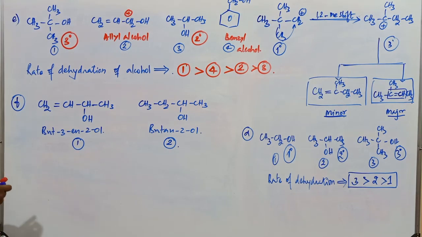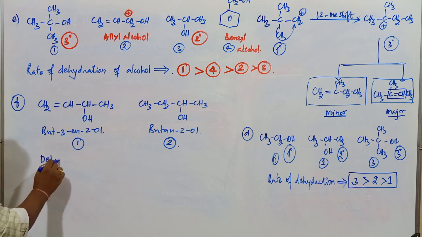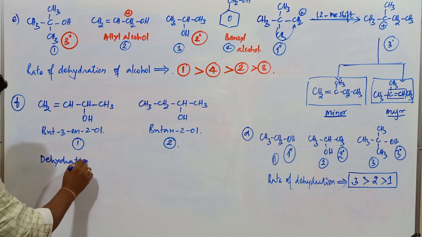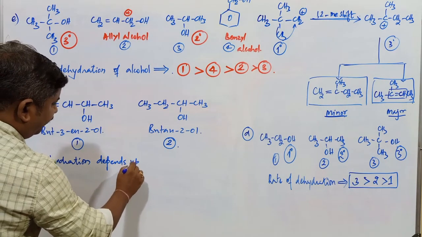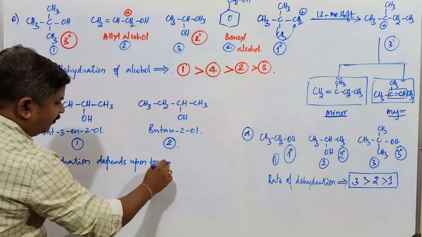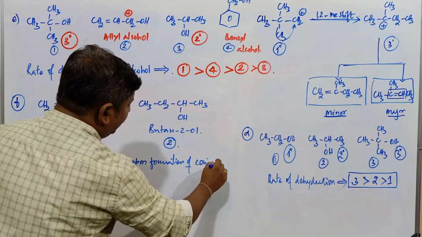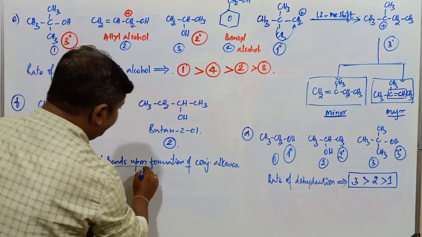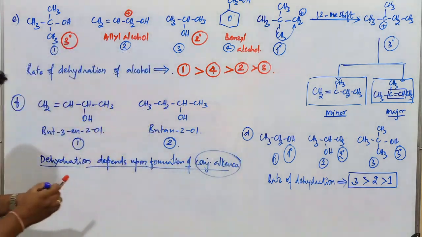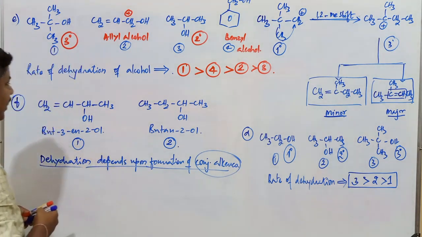Students, one important thing here: dehydration also depends upon the formation of a conjugated alkene. If a conjugated alkene is going to form, that compound undergoes dehydration very easily when compared to another compound.